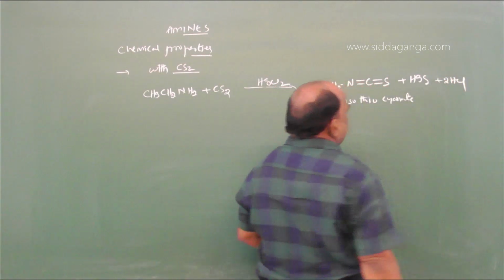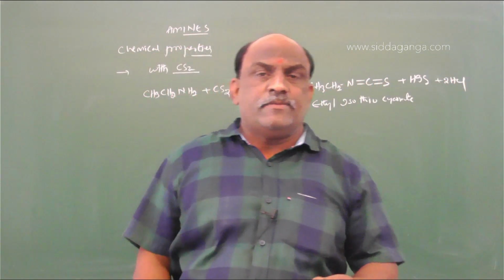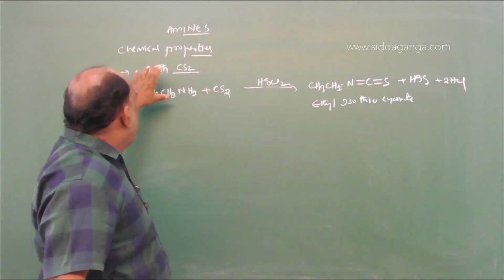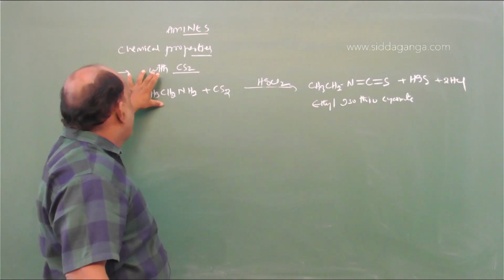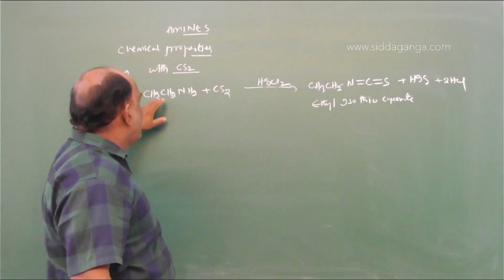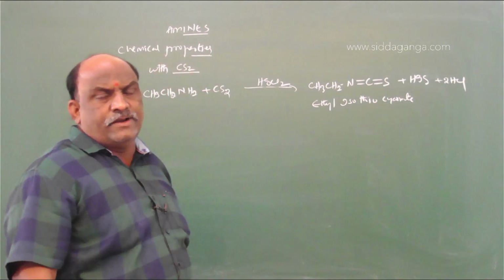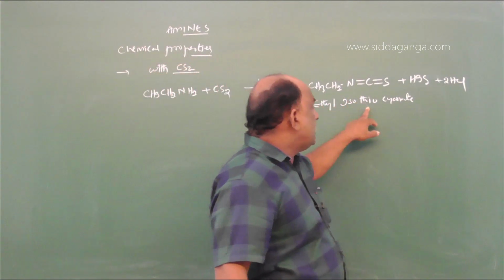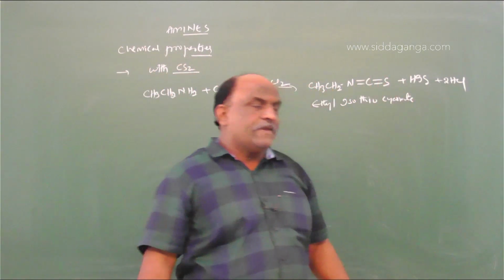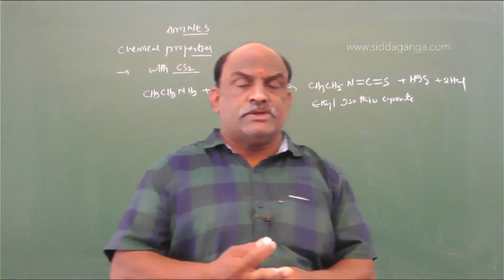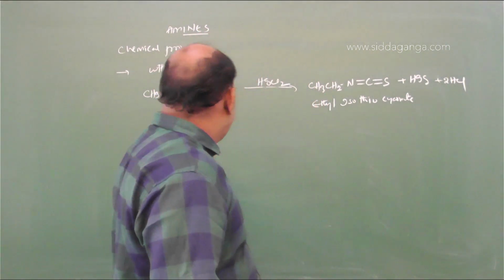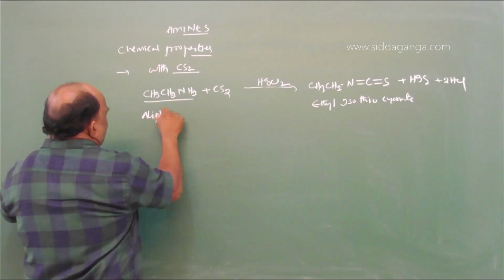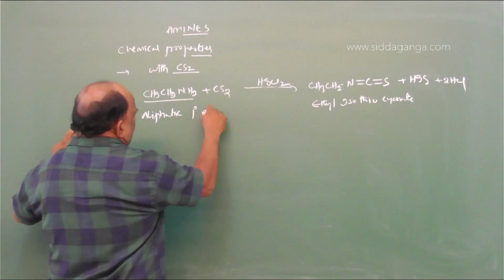So my dear students, remember this is beyond NCERT, but an important miscellaneous reaction. Among the chemical properties of amines, this is the 10th property: amines react with carbon disulfide to give rise to ethyl isothiocyanate, starting from an aliphatic primary amine.